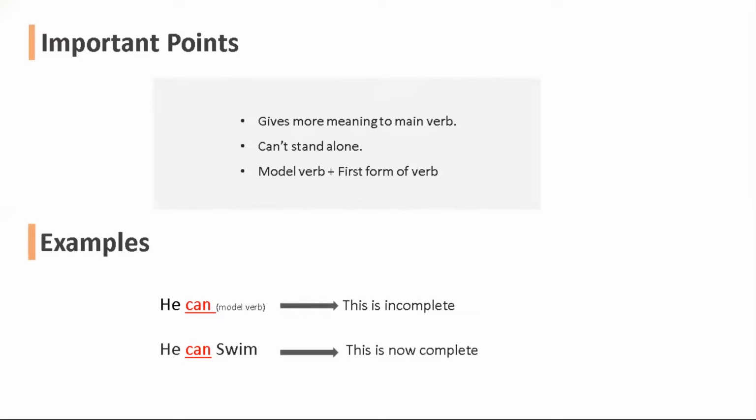Now we have to see the examples. He can. Can is a modal verb, but it doesn't come with a main verb. That is why this is an incomplete sentence. But in the second sentence, he can swim. Here can comes with the main verb, and it gives us the complete sense.